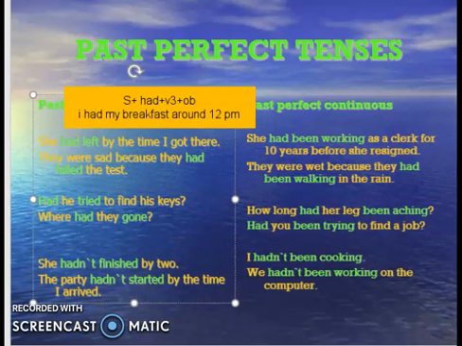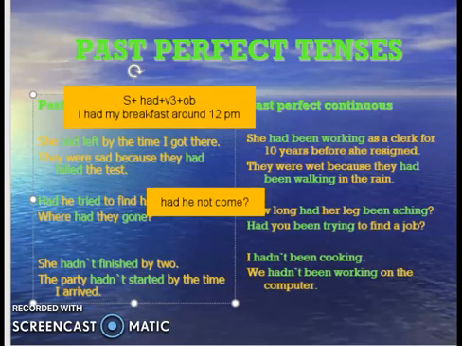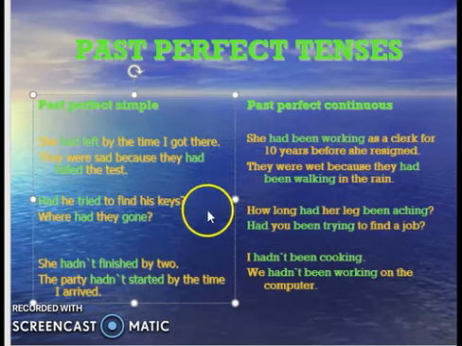Had he tried to find his keys? Where had they gone? Had he tried? So he had tried. So basically if we make the negative of this also, we will use had he not come. So come, came, come. This is the third form. Had he not come, so had will be in the first place and it will be capital, but it is a helping verb. Again, had he not come, so this is negative. So both ways I have taught you how this is important. And then it is a negative sentence.